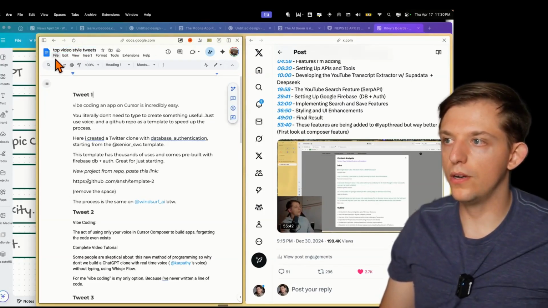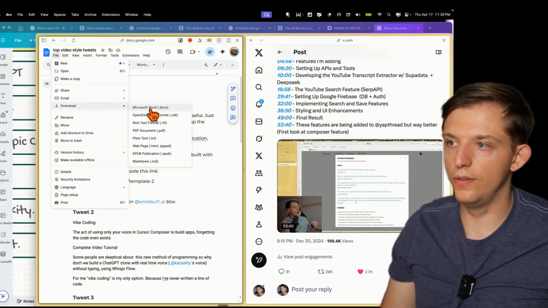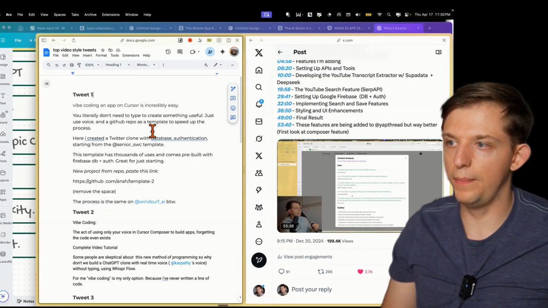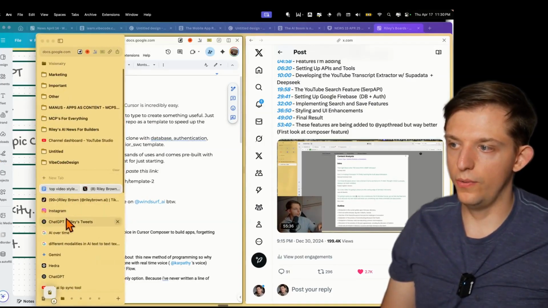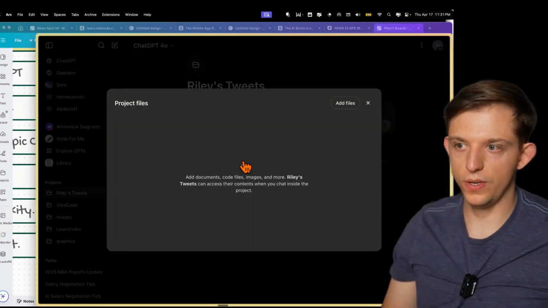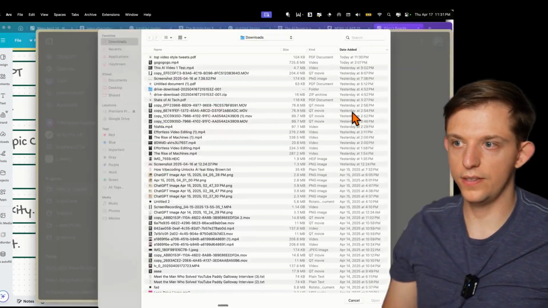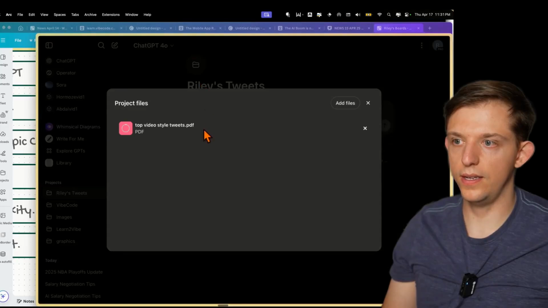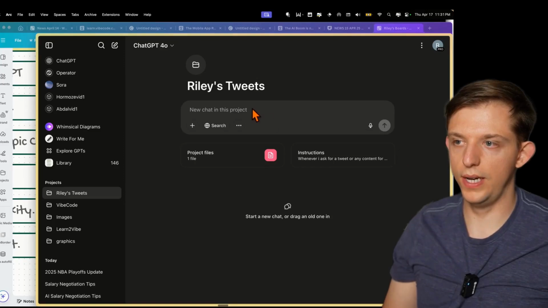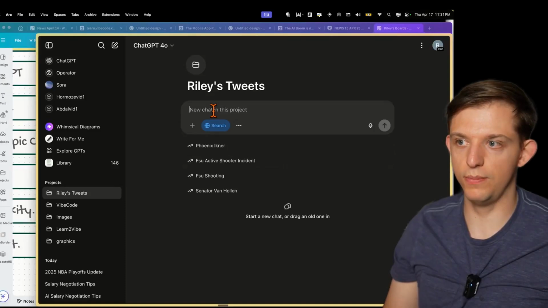Now we are going to hit File and download this as a PDF document. Now we can go back to ChatGPT. So we can press this, add files, and now we can select that top video tweets PDF, and enter that right there. Now we can search again, just like before.